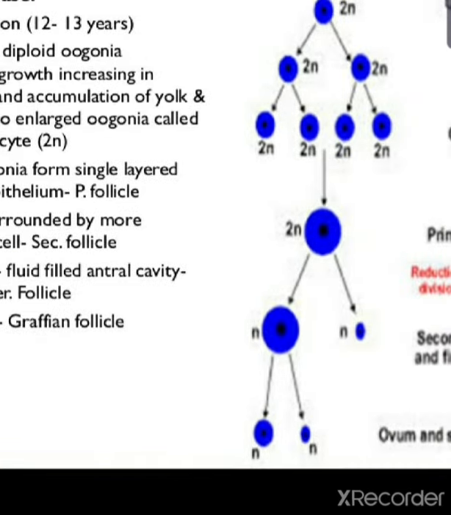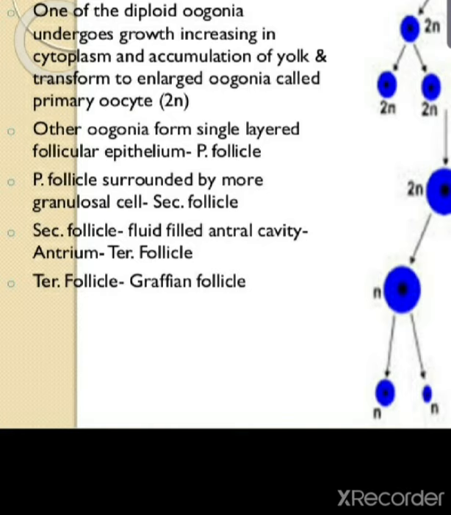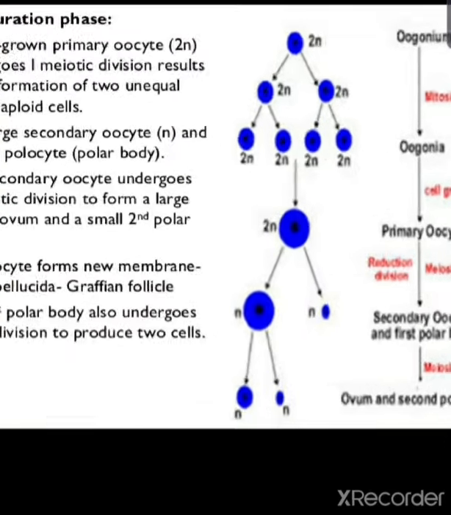The primary oocyte is also 2n, and before it no meiotic division takes place. The oogonium is 2n and the primary oocyte is also diploid. One oogonium develops into the primary oocyte, and other oogonia, after some successive transformations, ultimately form the Graafian follicle.